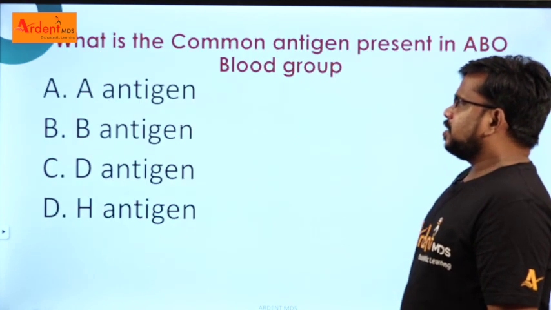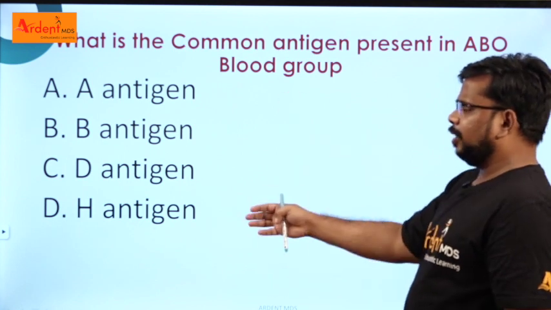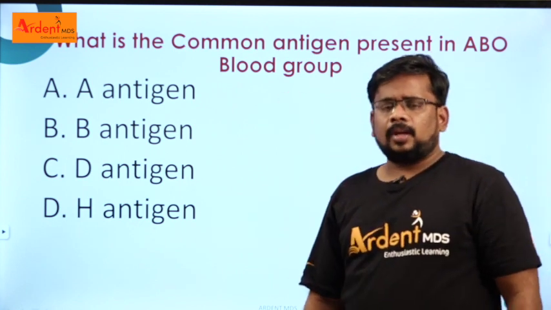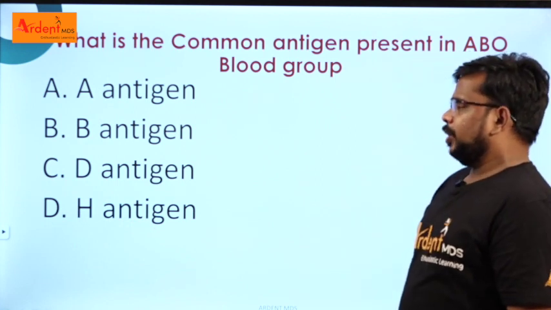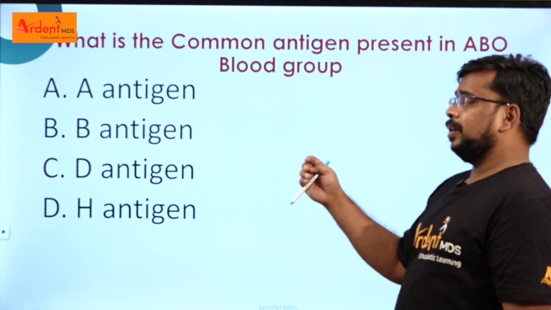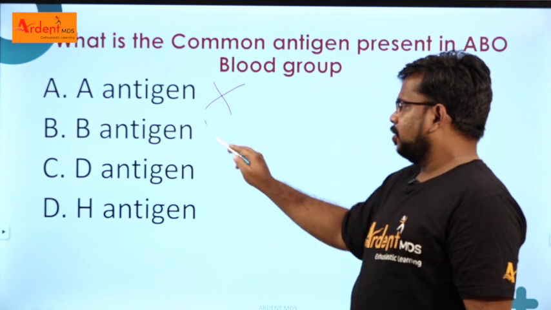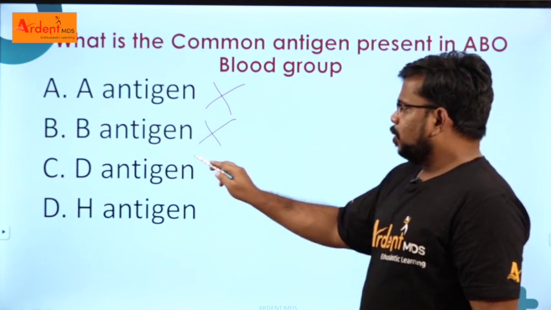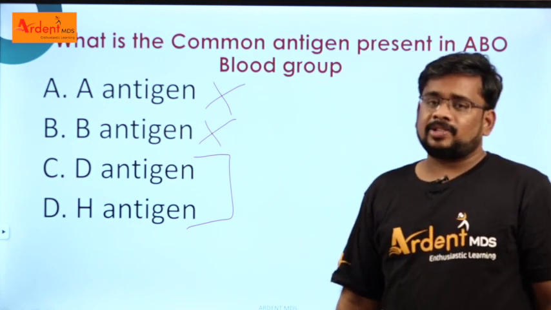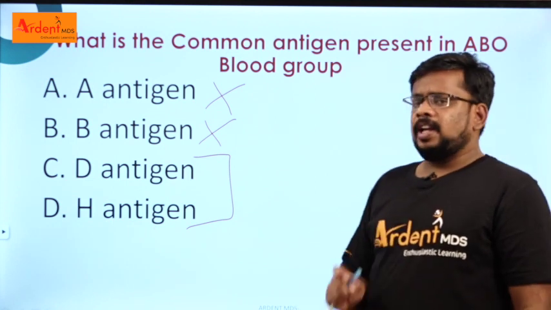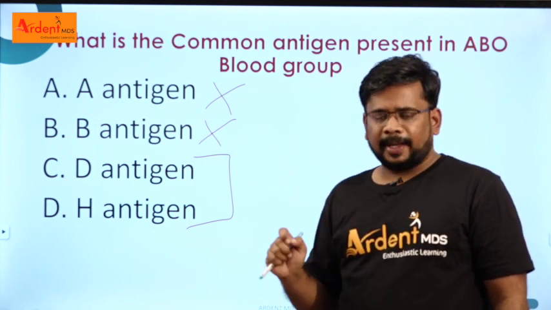The next question: which is the most common antigen present in A, B or O blood groups, or any blood group? In the case of the A blood group, the A antigen is common, but it is not present in the B blood group, so we can eliminate these two. Many students are confused between D antigen and H antigen. Very simple: the D antigen describes whether a particular blood group is positive or negative.